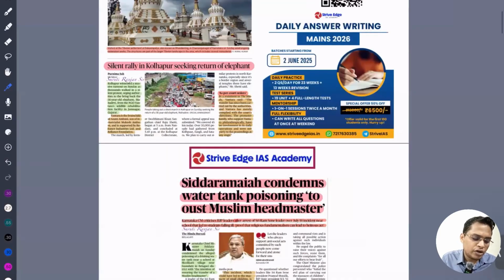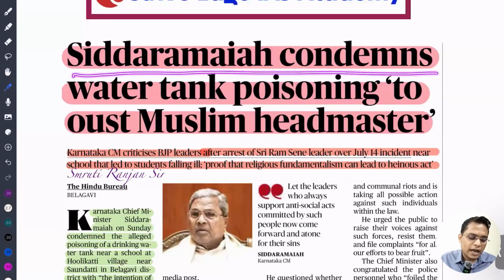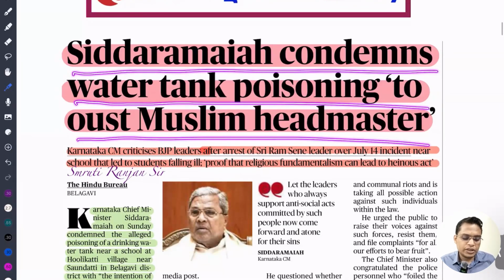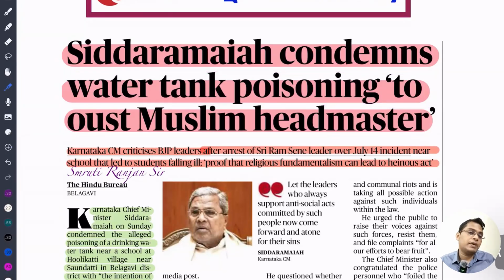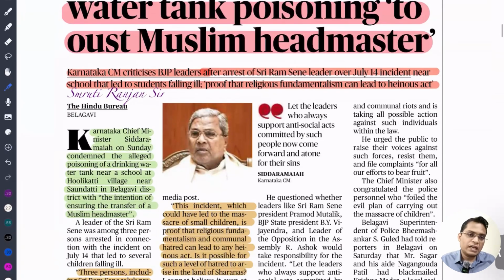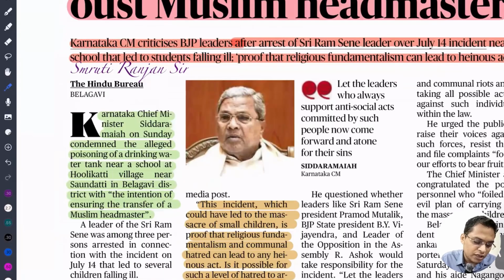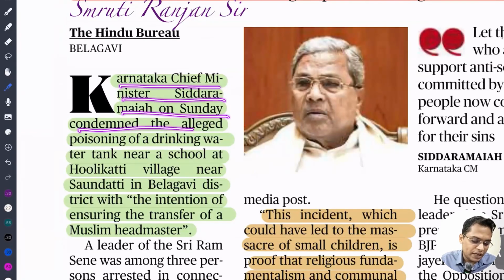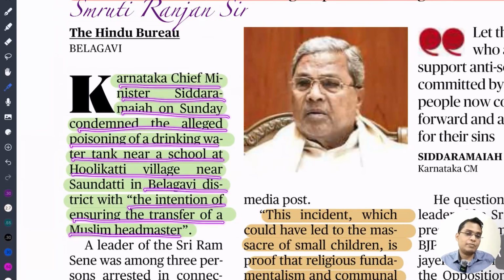So next is Siddaramaiah condemning the water tank poisoning meant to oust the Muslim headmaster. Recently a communal incident happened. Karnataka Chief Minister Siddaramaiah on Sunday condemned the alleged poisoning of the drinking water tank near a school in Belagavi district, with the intention of ensuring the transfer of the Muslim headmaster.